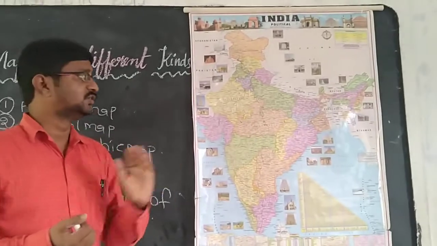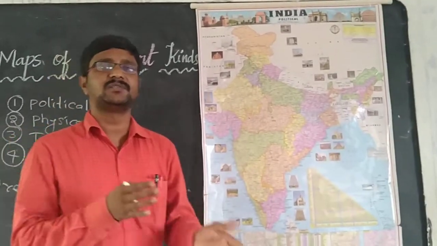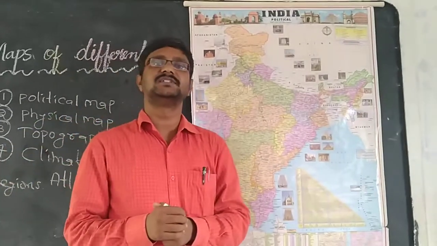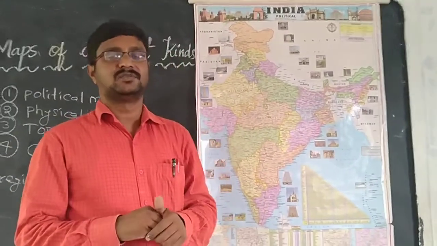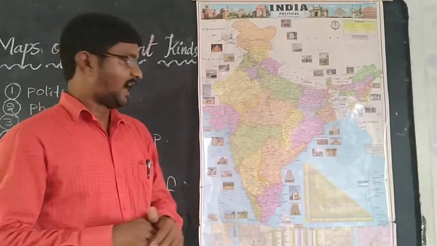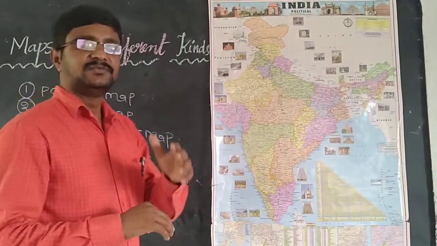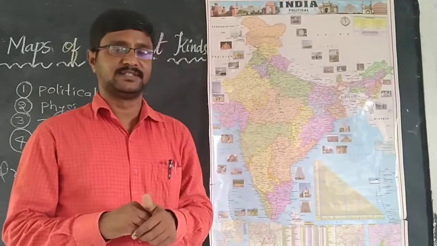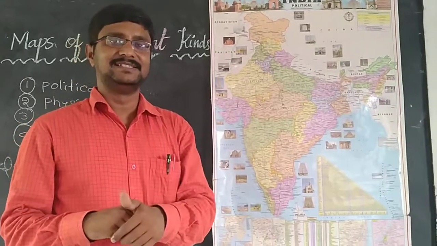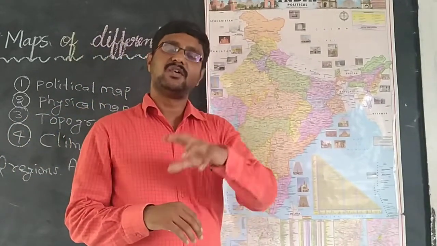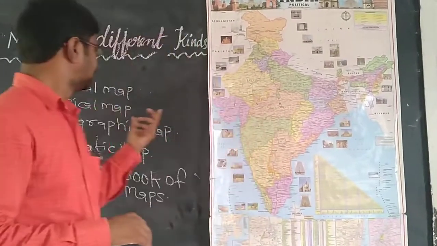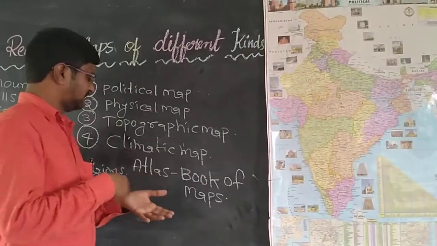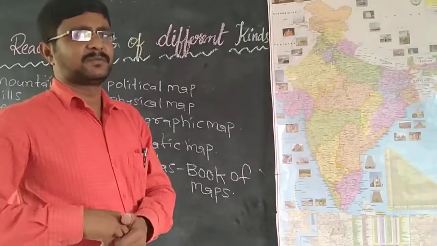Political map shows the boundaries of our country and the boundaries of our state. And physical map is there, right? Physical map shows rivers, mountains, plateaus, seas, plains region. All these are situated in the physical map. Like that, in every atlas there are different maps. Different maps serve different purposes, right?